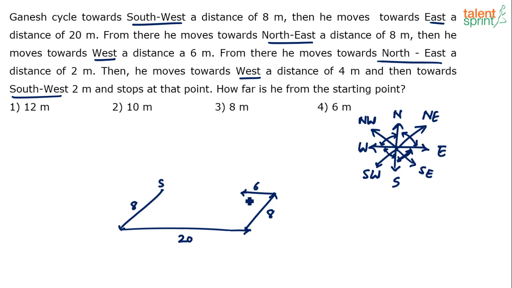He stops here. From there, he moves northeast a distance of 20 meters. Again, northeast, there are infinite ways of doing it, but we'll consider the same angle, 45 degrees. So he moves northeast a distance of 2 meters. Then he moves towards west again, a distance of 4 meters. And then towards southwest. See, he's at this point, he moves southwest, a distance of 2 meters. Southwest is this. All these are parallel.